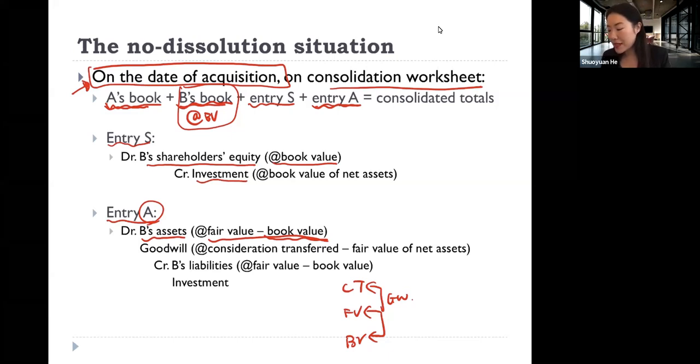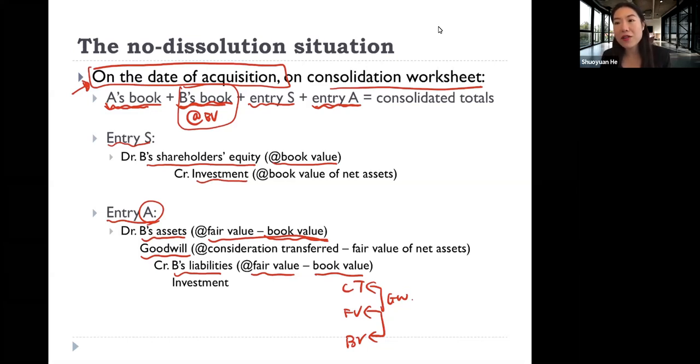We debit B's asset at the difference between fair value and book value, and we credit firm B's liability at the difference between fair value and book value. And then if there is any goodwill generated from this acquisition, we debit the goodwill account. We also acknowledge that during the merger, firm B's value includes a part that belongs to goodwill that also has value. It's just that we cannot identify it.